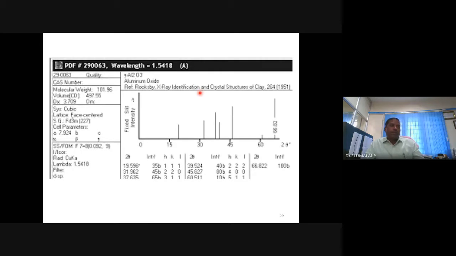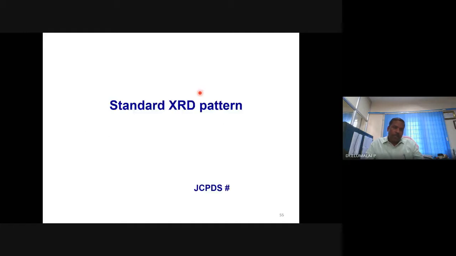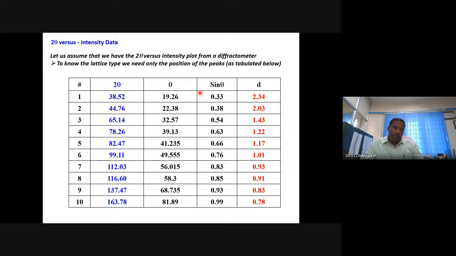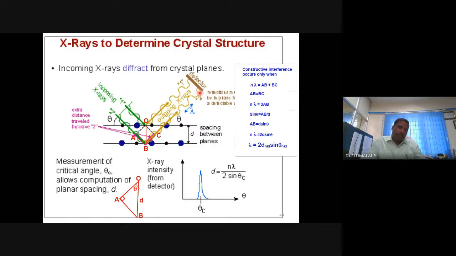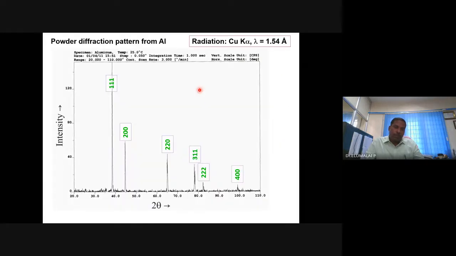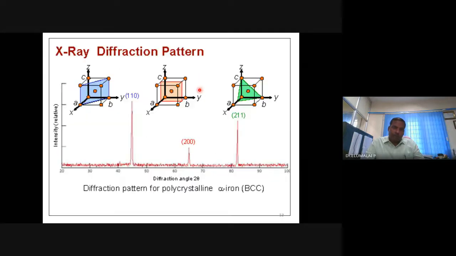Because again, we have to go to the first unit. When we move from bulk to nano, the number of atoms decreases. Lesser the number of atoms, lower the diffraction undergoing. Lesser the number of atoms, lesser the diffracted intensity. So it looks broadened.